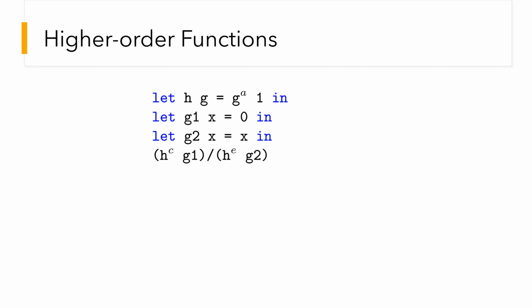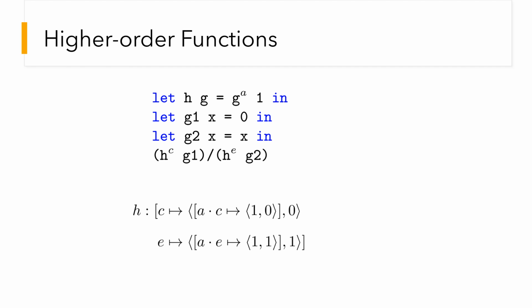Let us also describe how the results computed by our semantics look for higher order programs. In the current program, we have a function f that calls an input function g with 1. We then apply h with g1, which is a constant 0 function, and g2, which is identity. Let's look at how the table for h looks. As expected, it is a nested table.